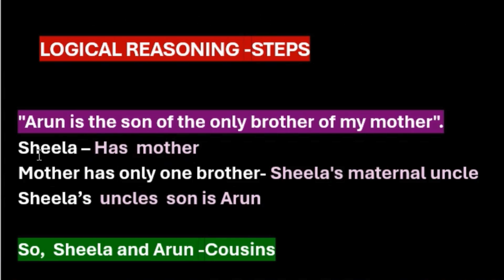This is logical reasoning. These are the steps you have to see. Arun is the son of the only brother of my mother. That is a statement by Sheila. So, Sheila has a mother and the mother has only one brother, Sheila's maternal uncle. Then Sheila's maternal uncle has a son, that is Arun. So, Arun is Sheila's uncle's son, that is Sheila's cousin. This is the way you have to analyze step by step. Don't jump into a conclusion. Step by step, write the relations of each person, then link into the final answer.